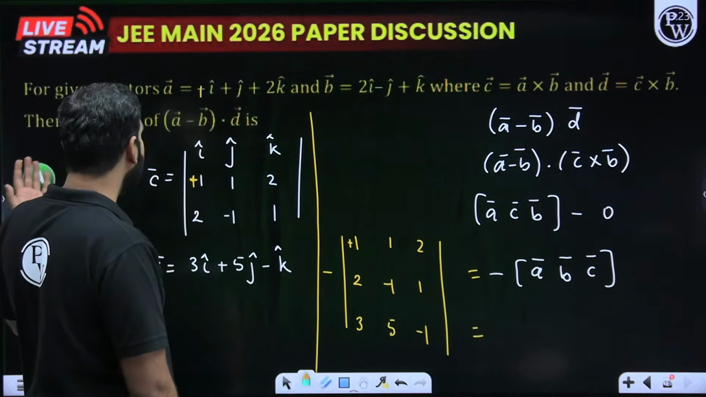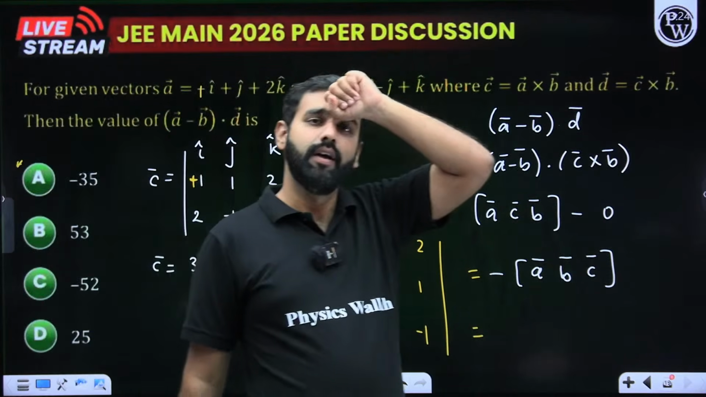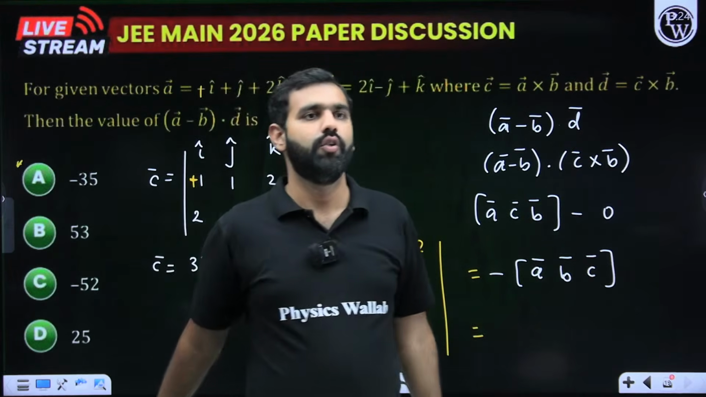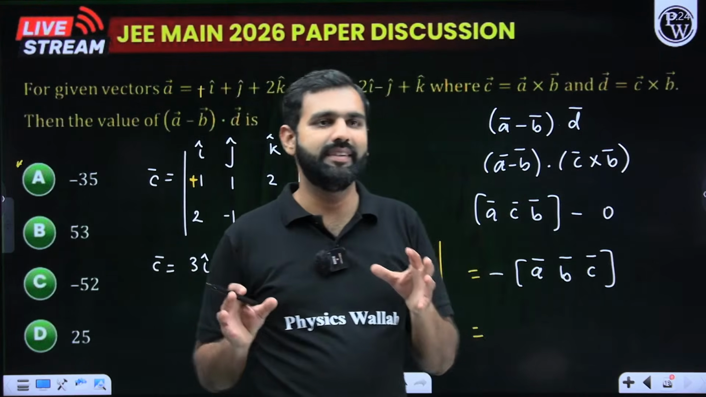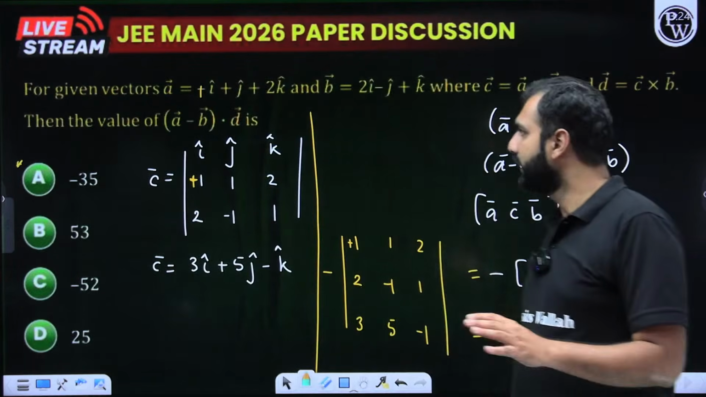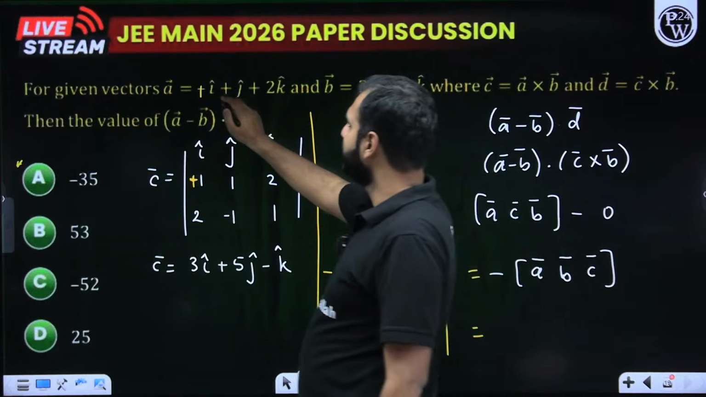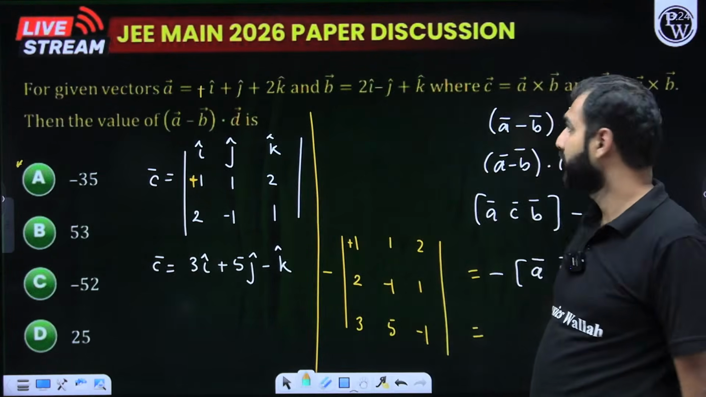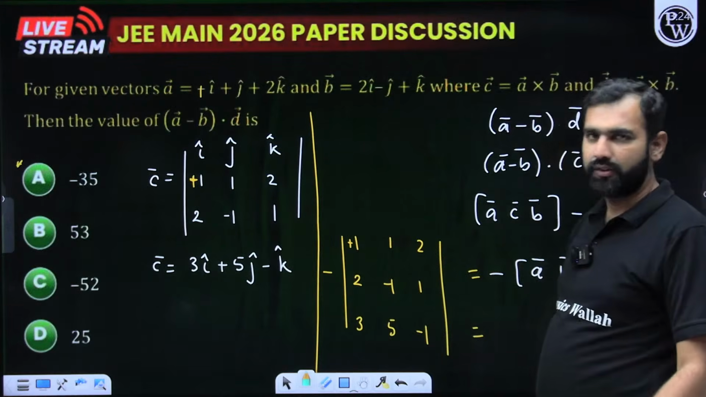Look at this question, a very simple question. Since they have already removed higher topics from vectors and 3D, you can expect some simple, standard, decent and easy questions from these chapters. Now, how do I do that? Here, look at this. Vector A is given as i cap plus j cap plus 2k cap. Vector B is given as 2i minus j plus k. Vector C is A cross B. So let's find vector C.